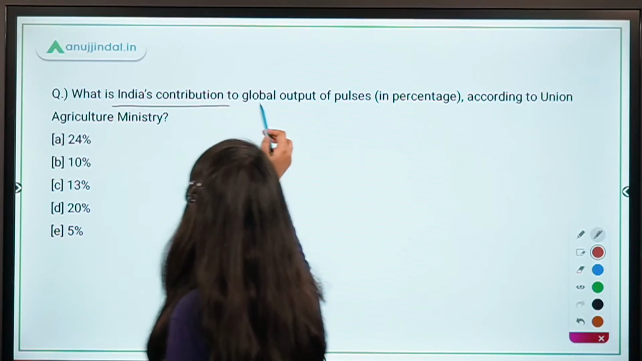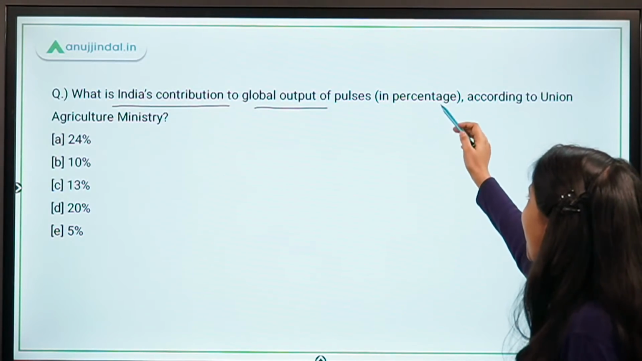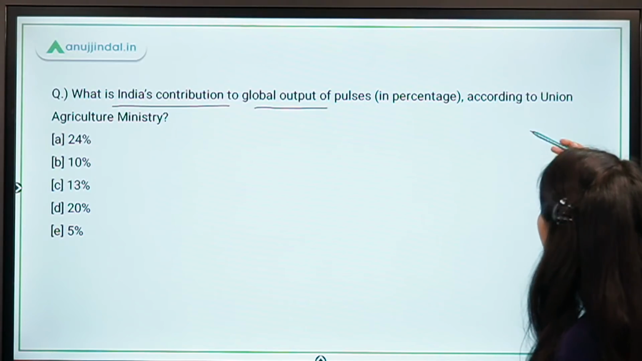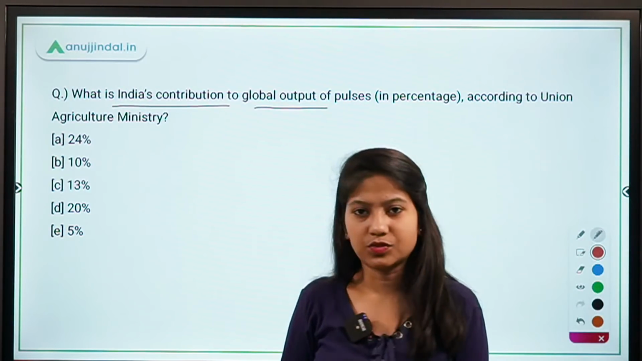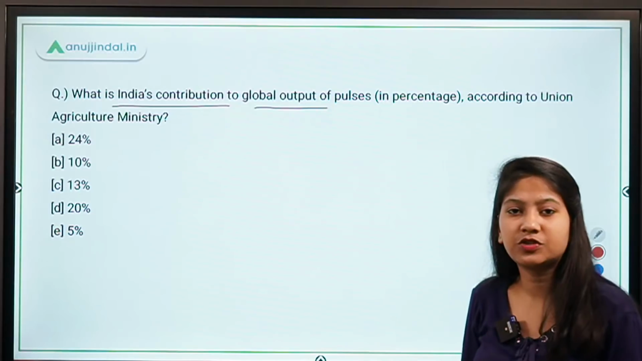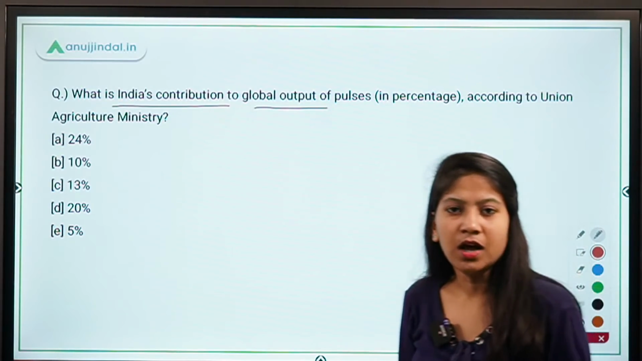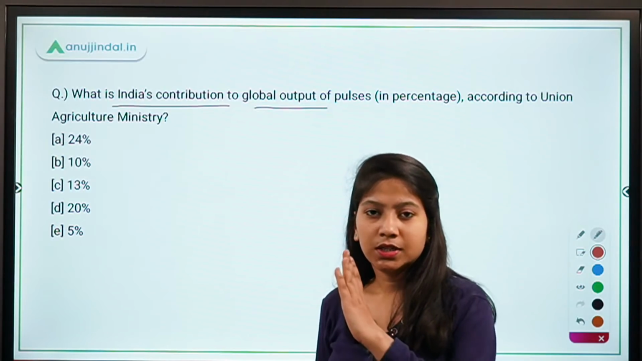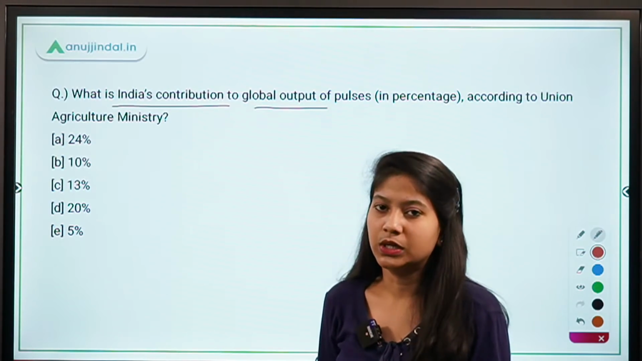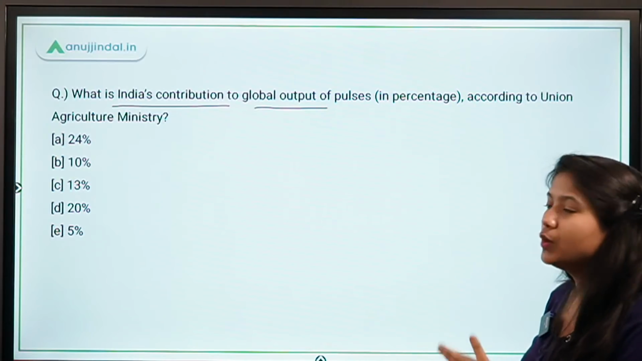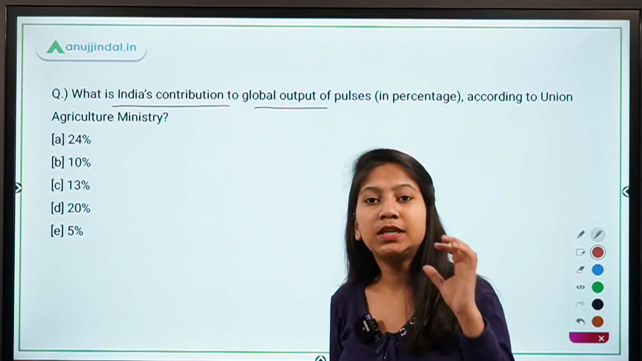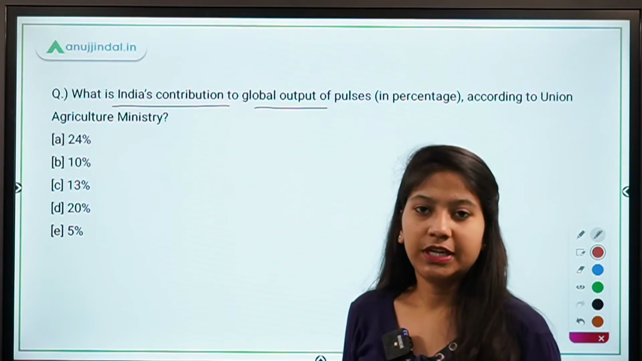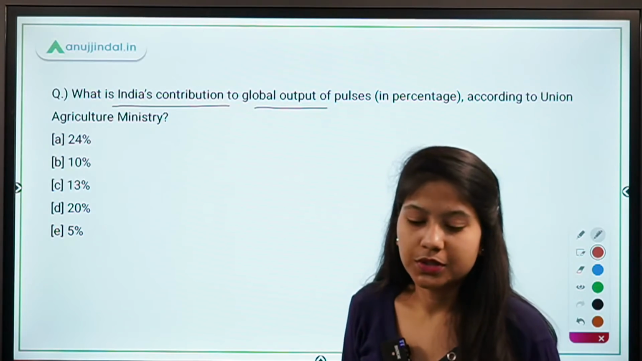What is India's contribution to global output of pulses in percentage according to Union Agriculture Ministry? So recently Union Agriculture Ministry has revealed some data about the pulses production and the contribution of India in pulses production in the world, in the global economy. So you have the 5 percentages. Tell me the contribution of India in global pulses output.